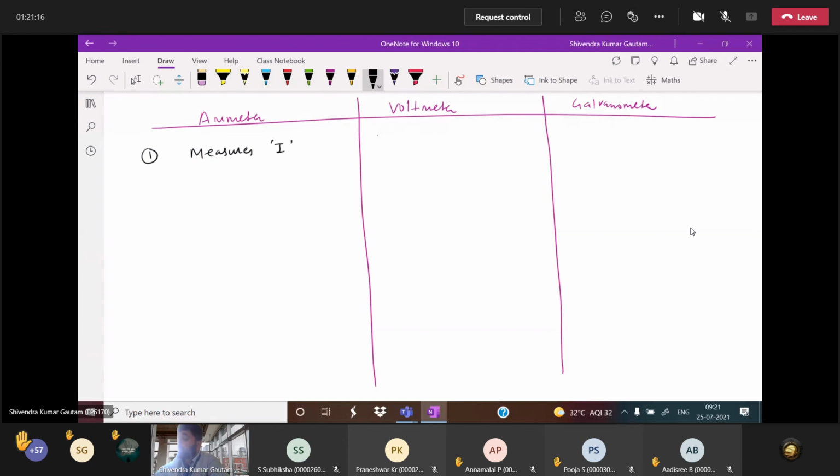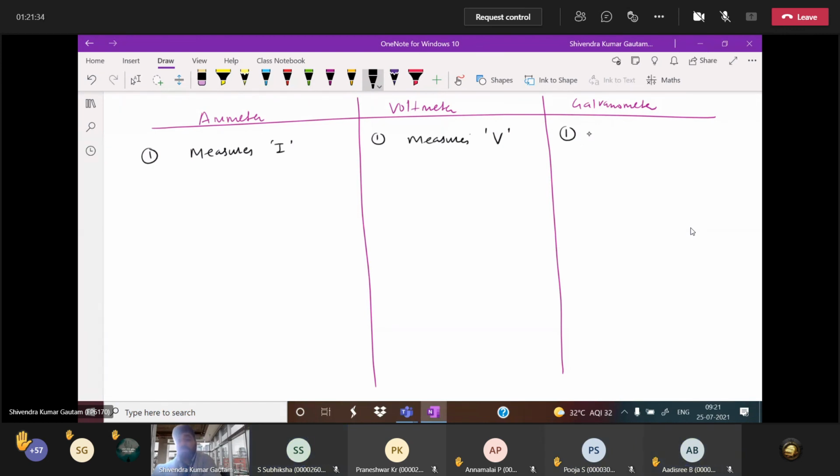And what about voltmeter? Tell me. It measures voltage. It measures potential difference here. What about galvanometer? Does it measure or does it detect? It detects current, sir.